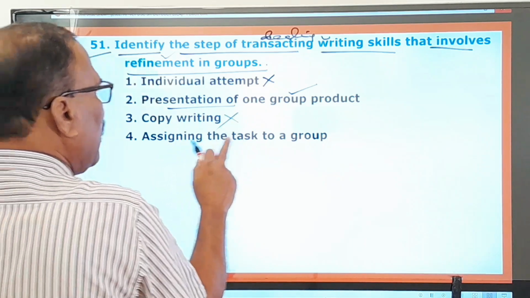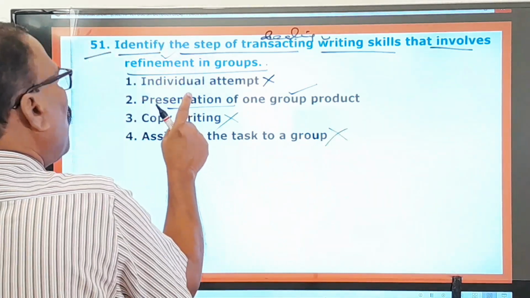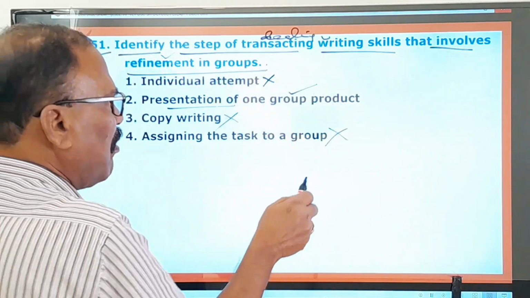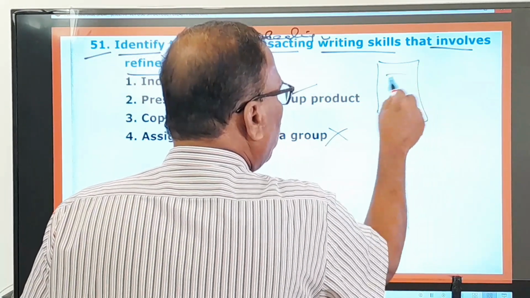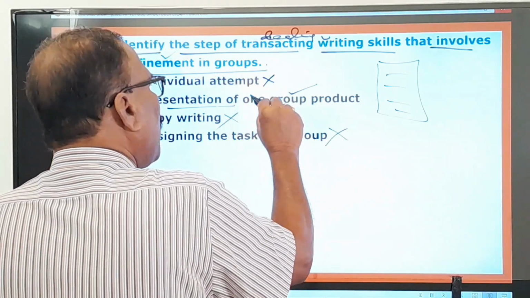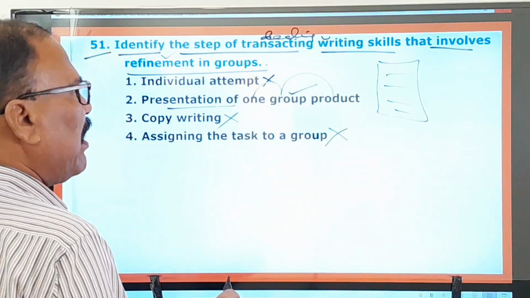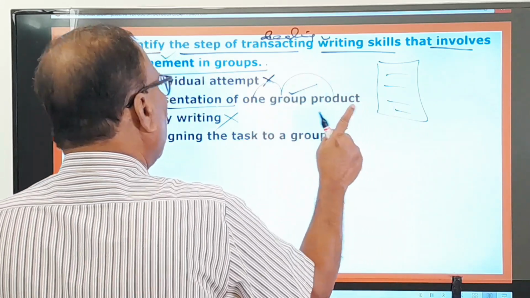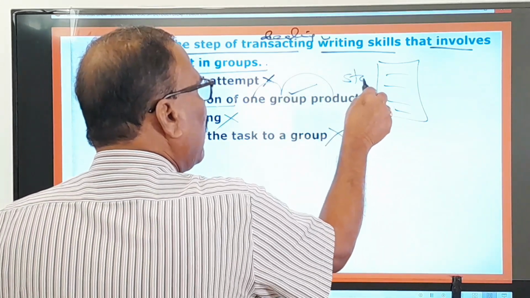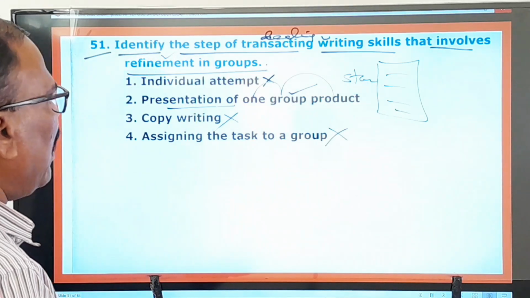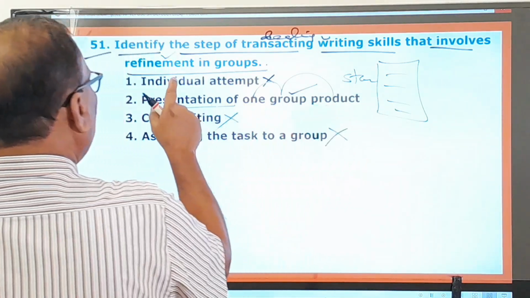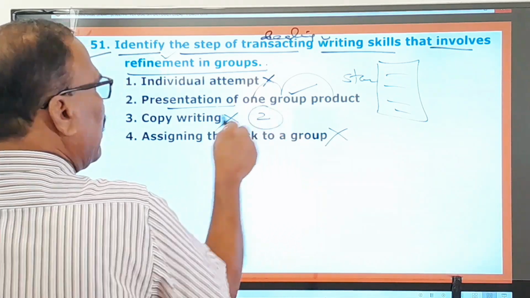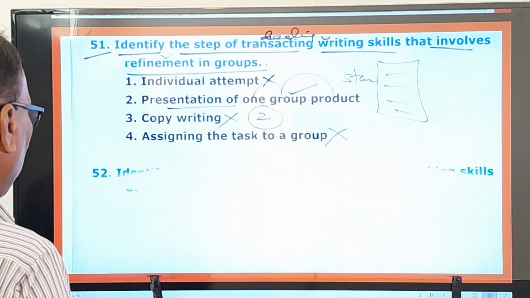Copywriting, no. Assigning the task to a group, no. So only the presentation of one group product. Whatever the matter may be, when you present it as one group product, it will have its own standard, its own refinement. That's why the first one, third one, and fourth one are wrong, only the second one is the right option. Now you move on to the next question.